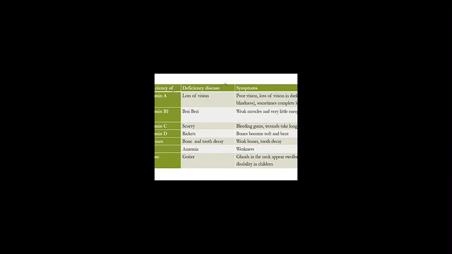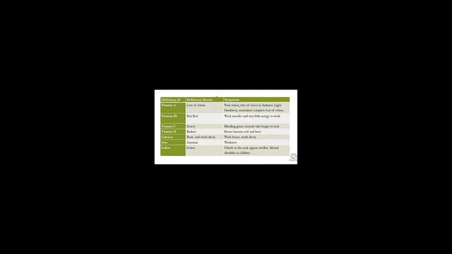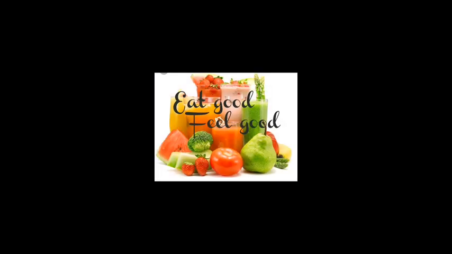So I have completed the chapter. Again, it's a short recap of chapter number 2, components of food. If you take a balanced diet, do proper exercise, if your posture is good, and if you take good sleep hours, only then you will be fit and fine. So you all just eat good and feel good.